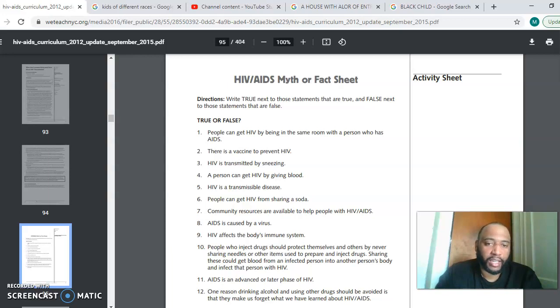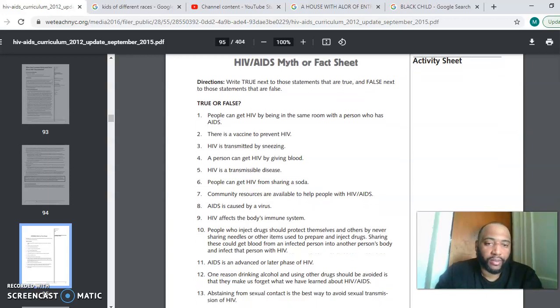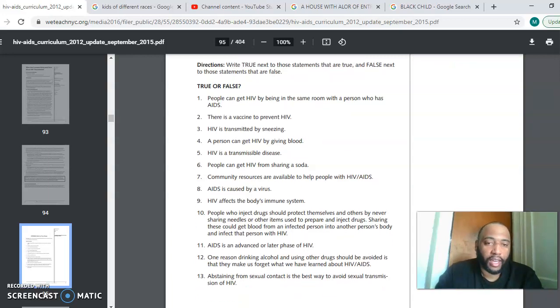Number 6, people can get HIV from sharing a soda. False. 7, community resources are available to help people with HIV and AIDS. True. 8, AIDS is caused by a virus. True. 9, HIV affects the body's immune system.